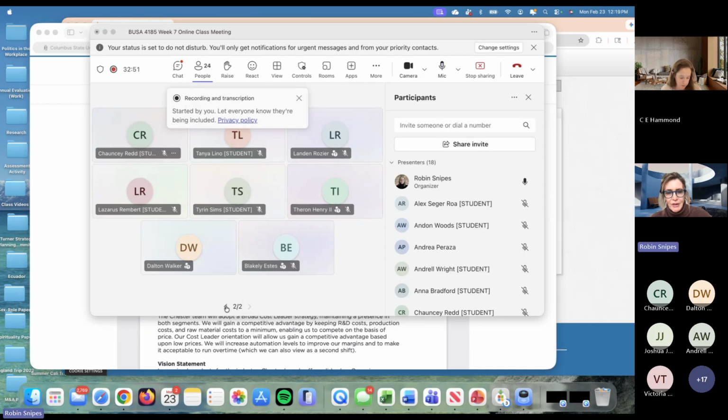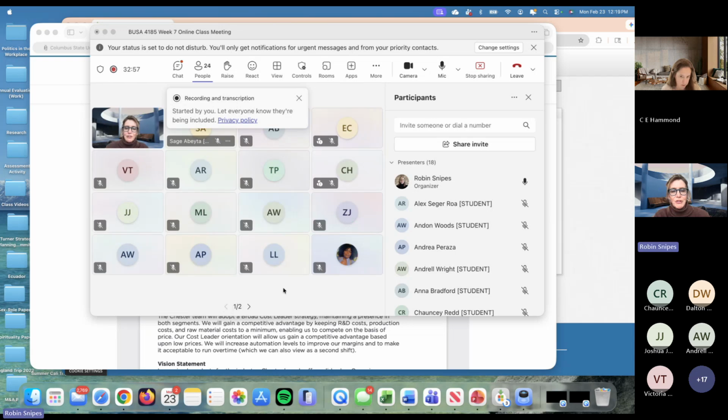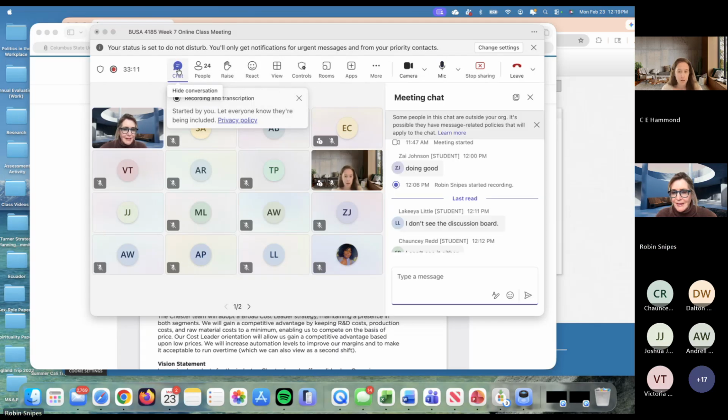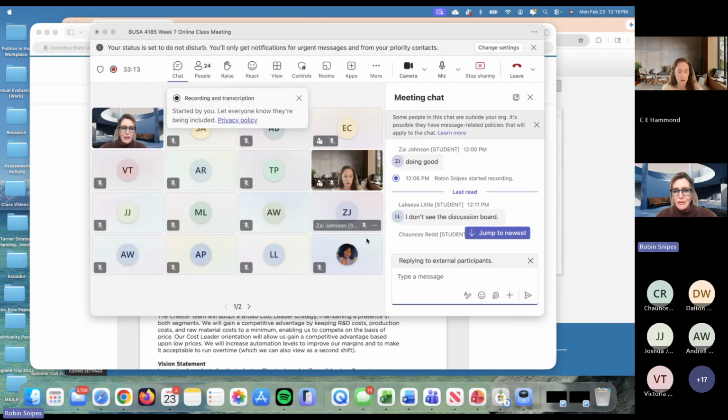I know someone knows. Anyone want to try? The first word is best. What's the second word? Anyone? The chat, somebody say it in the chat. Is it cost? Best cost or best value. That's exactly right. Thank you.